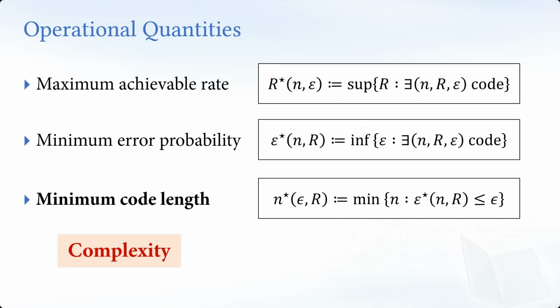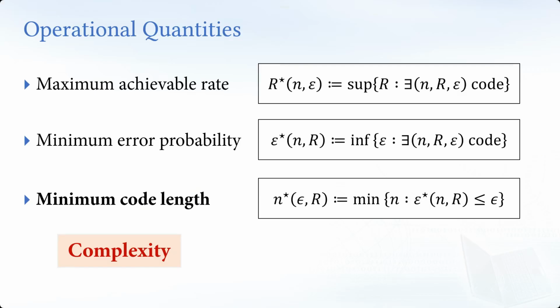So I'm thinking if you define n in terms of the minimum n such that R star is less or bigger than R, could you define it that way? Or are they equivalent? I think this complexity depends on the error tolerance and also the rate, for any rate. So you can fix your rate at the beginning.